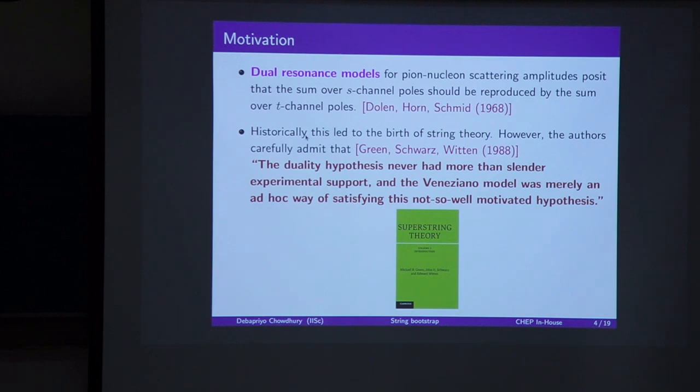In this book, Superstring Theory by Green, Schwarz, and Witten, in chapter 1, they mention that although the key model of string theory, that is the Veneziano model, showed that the duality hypothesis, as Faizan mentioned in his talk, was key for the formulation of string theory and the later developments of quantum gravity and other formulations of string theory, that didn't have enough experimental evidence. So the key goal in my talk is to show you that the duality hypothesis is not a well motivated hypothesis.